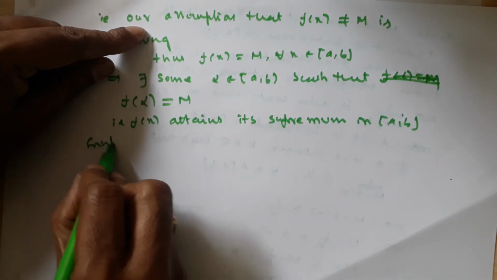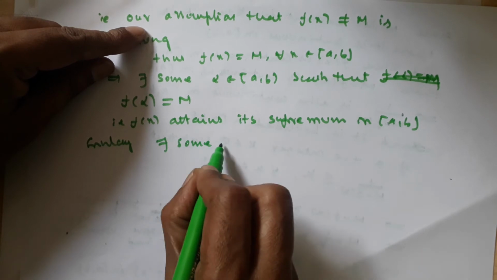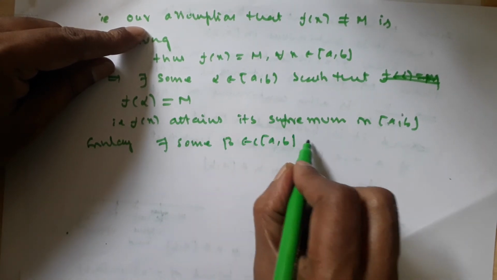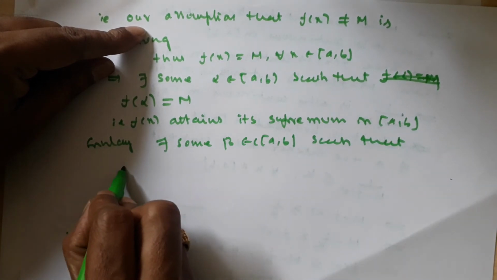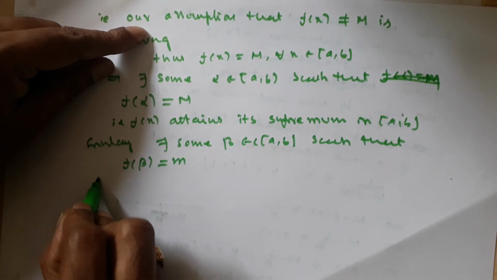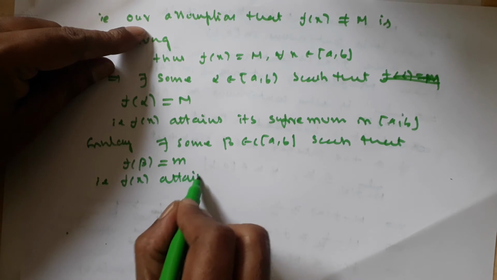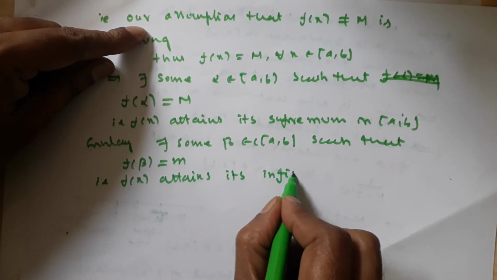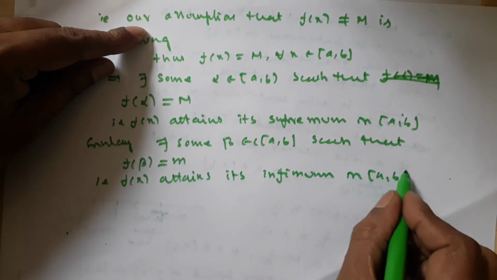Similarly, there exists some beta belonging to the closed interval [a, b] such that f of beta is equal to small m. That is, f of x attains its infimum in the closed interval [a, b].